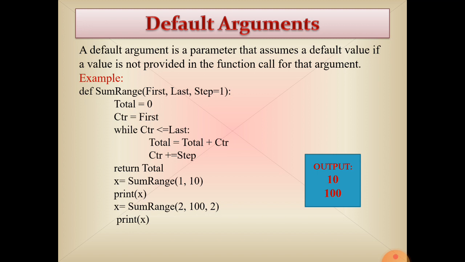2, 2, 2, 2. How many times? Control is less than or equal to last. So last is 100 and control already has 2. So 2 plus 2 is equal to 4, 4 plus 2 is equal to 6, 6 plus 2 is equal to 8, 8 plus 2 is equal to 10, like that and so on. 98 plus 2 is equal to 100. After that the total will not be calculated. So the last value will be 100.